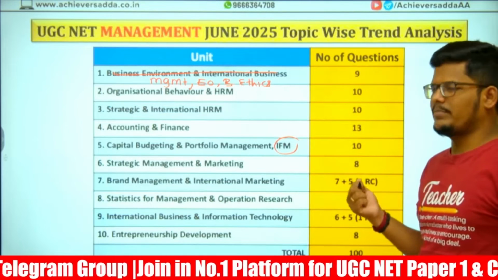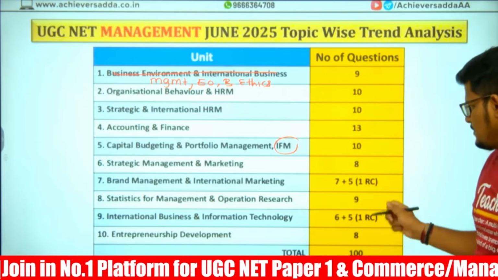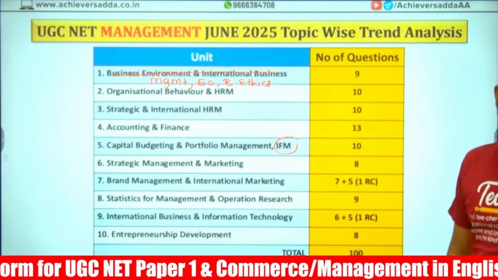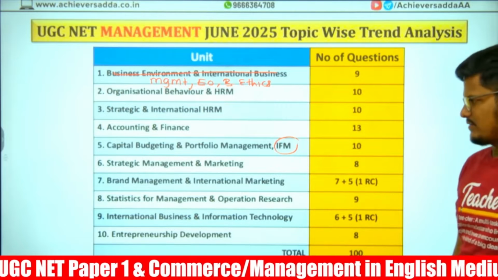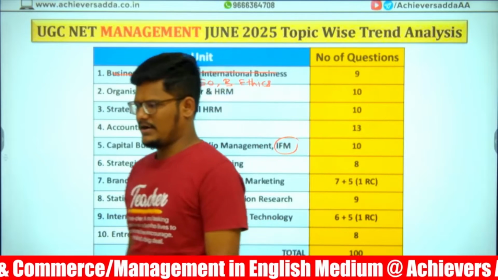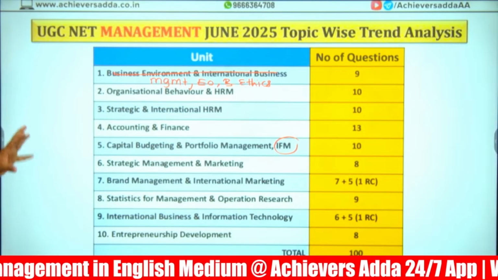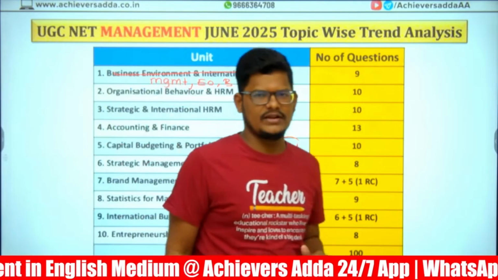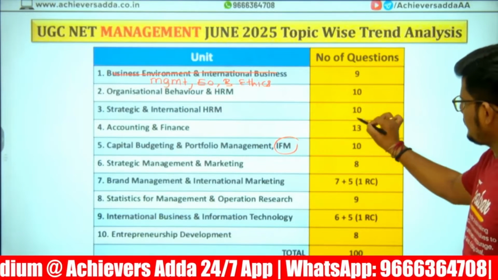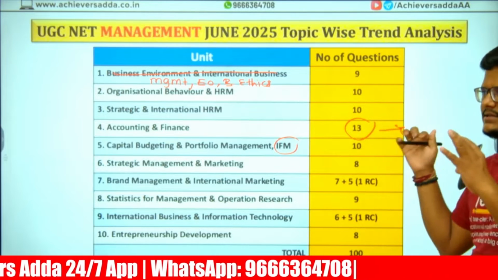Strategic management and operation, statistics for management and operation research, 9 questions, and international business and information technology, 6 plus 1 reading comprehension, 11 questions, and entrepreneurship development, 8 questions out of 100. This is the total coverage of paper 2 management code number 17 on a unit wise basis as per the recent examination. If you look at this, accounting and finance had more questions.